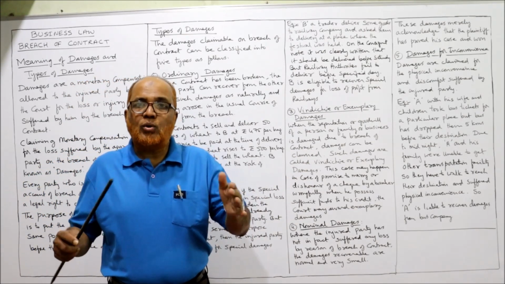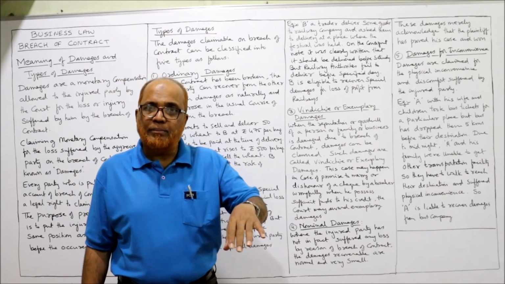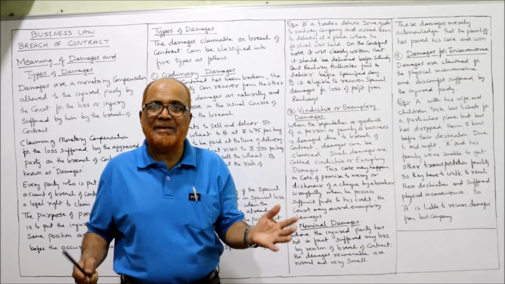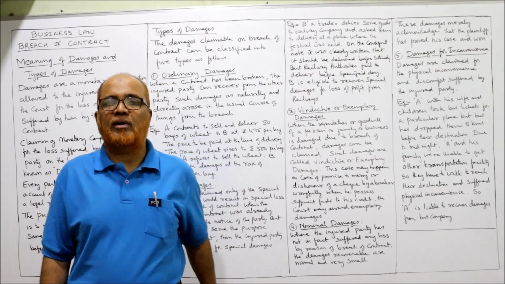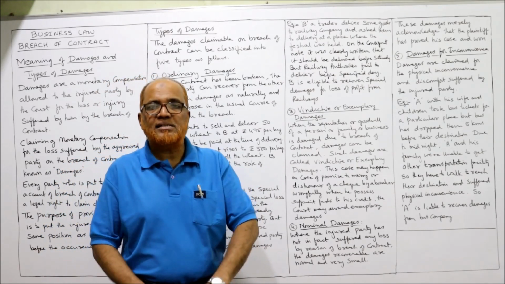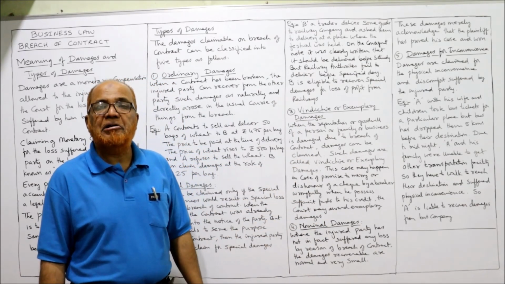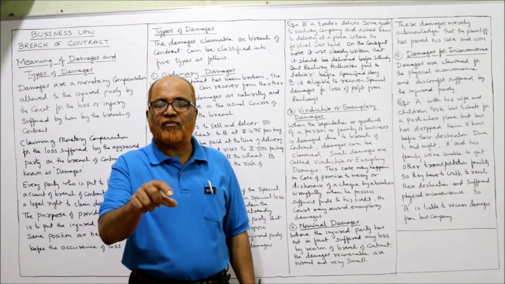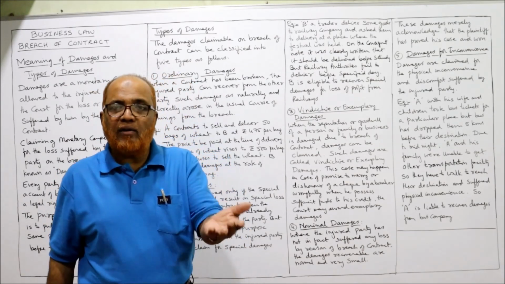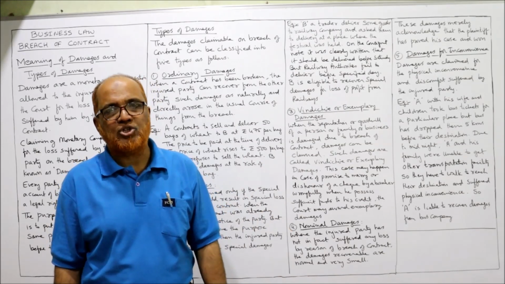When a person's goodwill, reputation, or good name of himself, his family or the business is damaged due to the breach of contract, then vindictive or exemplary damages can be claimed, because on account of this breach of contract, the goodwill of the person or the business was damaged.